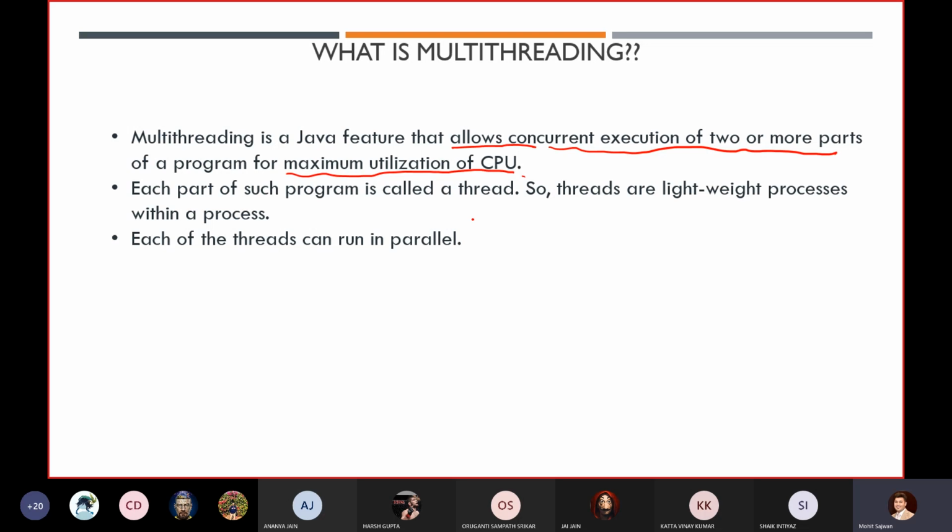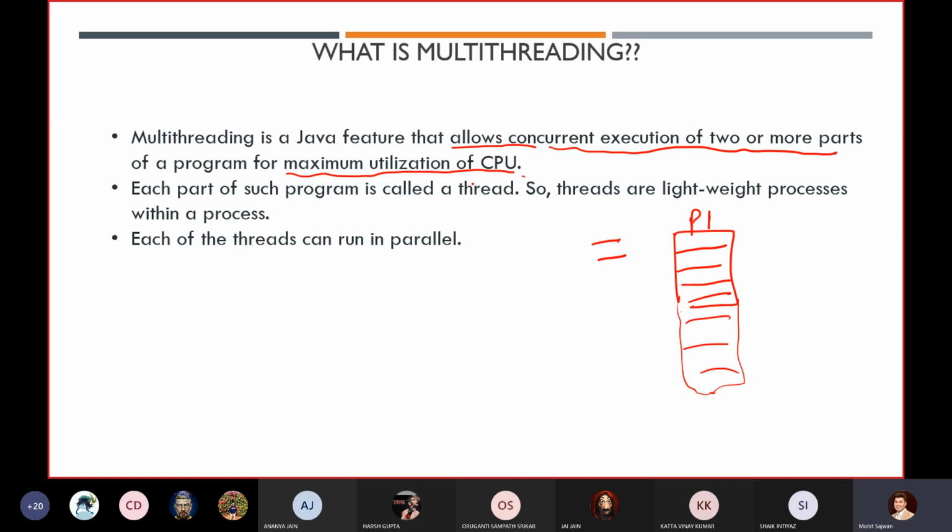It goes line by line. If we have a program P1, the first line will execute, then the second line, and so on, so the entire program executes sequentially.